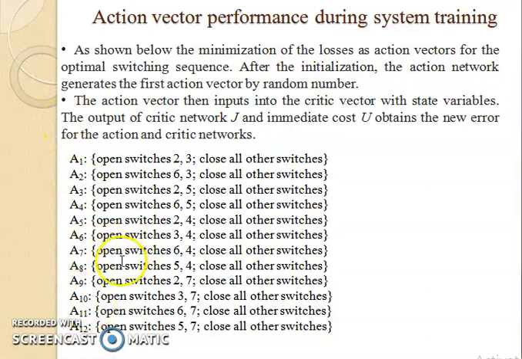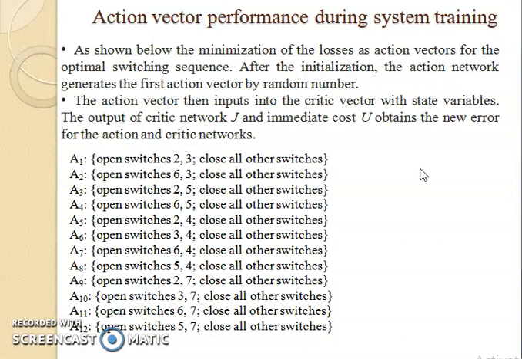So this action vector inputs into the critic network with the state variable. Then the output will be calculated at the critic network, and the cost function is also calculated. Losses are also calculated, and with the immediate cost function whatever we obtain, we are calculating a new error also. So what is the new error for the action and critic network? Based on that, these all things we studied in the algorithm.